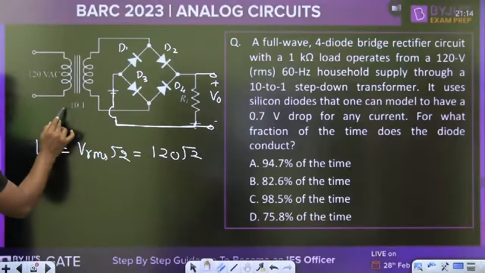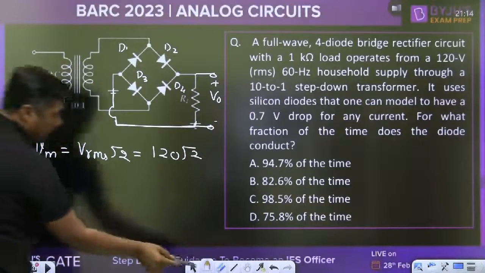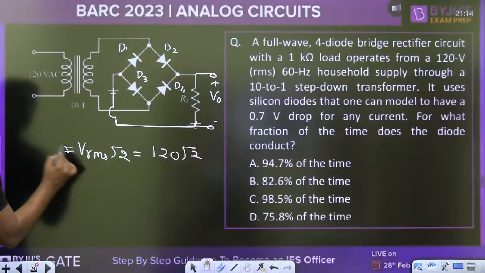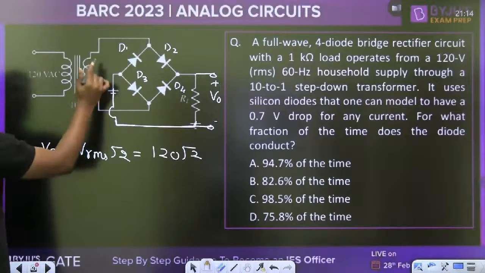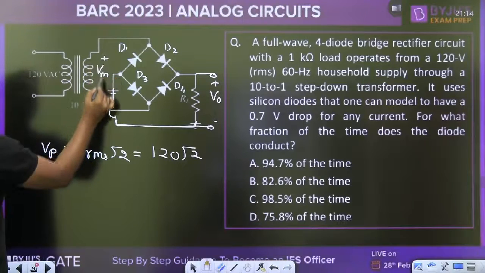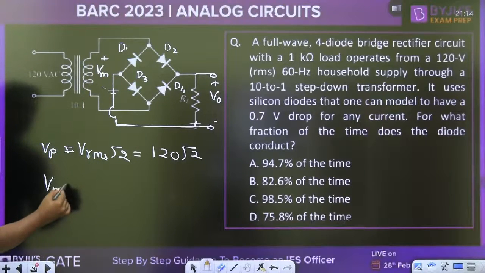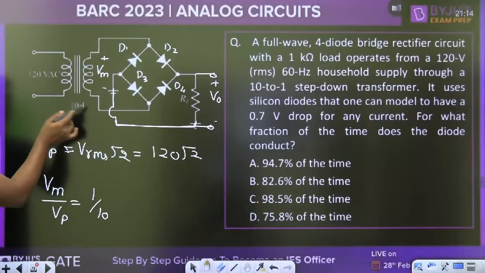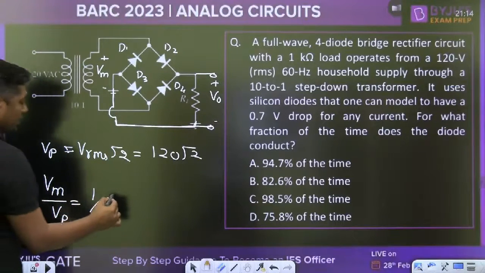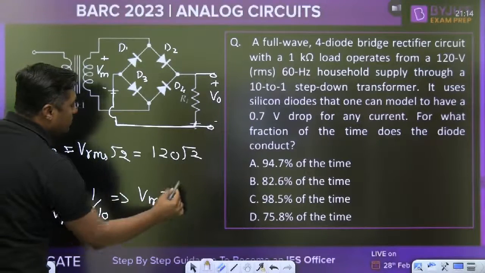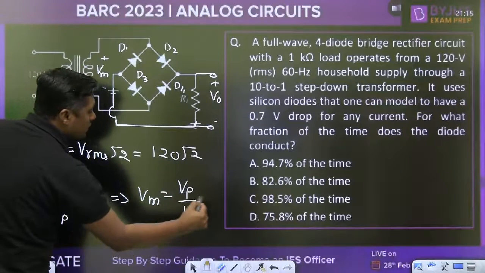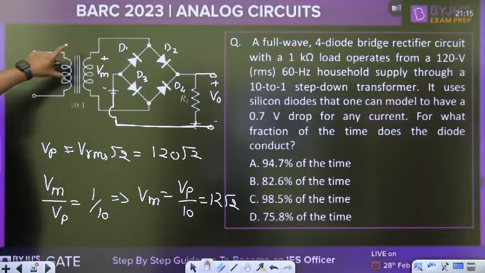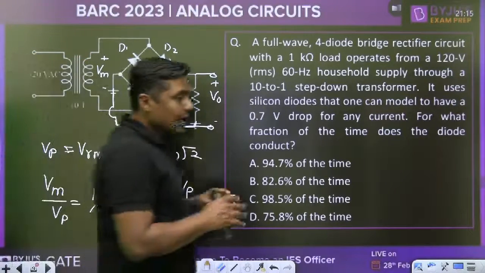What is the turn ratio? 10:1. So this is the peak value on the primary side. What is the peak value on the secondary side? The secondary side is given by Vm by Vp is equal to 1 by 10, that is N2 by N1. The ratio is given as 10:1, and therefore Vm will become Vp by 10. It will become 12 root 2 on the secondary side.